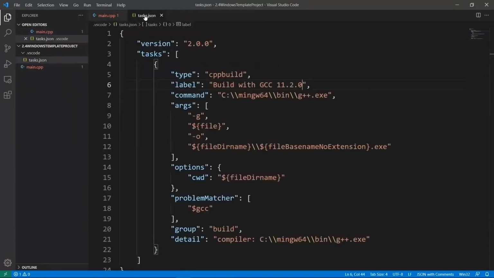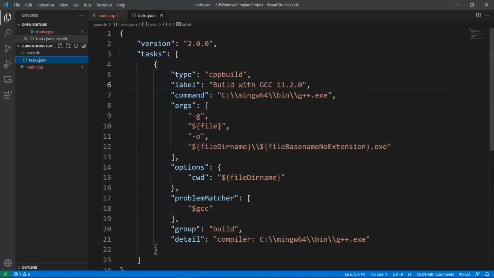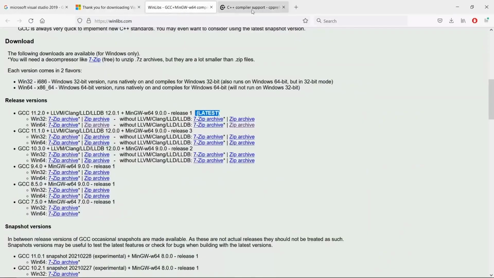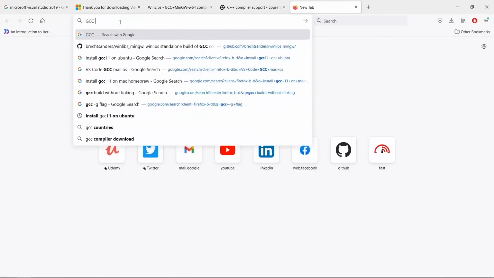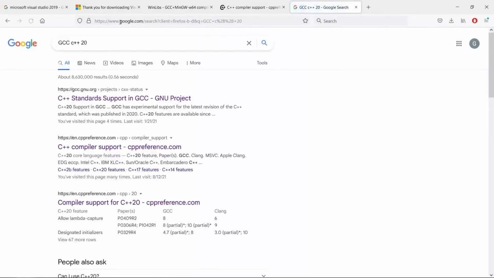But the other thing we need to do, because this program is using C++20, is configure our compiler to use C++20. And one way to do that in GCC, and you can really search these things, for example, if we come to our search engine here and say configure GCC to use C++20, or even GCC and say C++20, you can search these things and find information, and it is a really good way to test your things here.